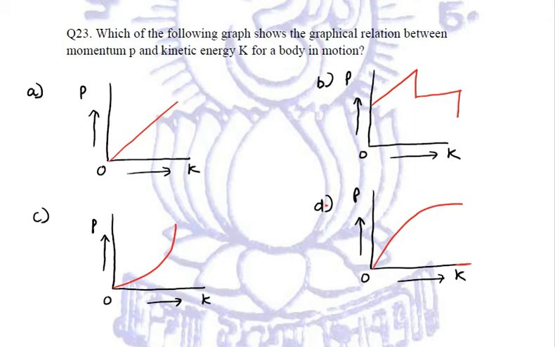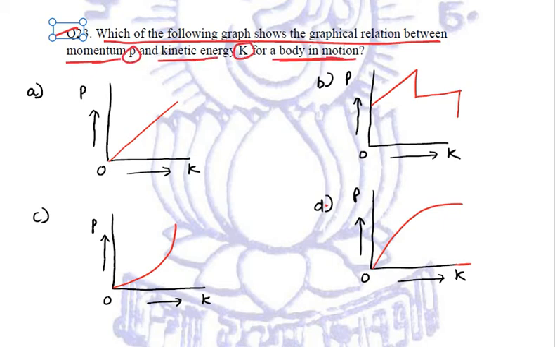Next question. This is a graph based question. We have been given 4 graphs. Let us see what exactly is being asked. The question says, which of the following graphs shows the graphical relationship between momentum P and kinetic energy K for a body in motion?